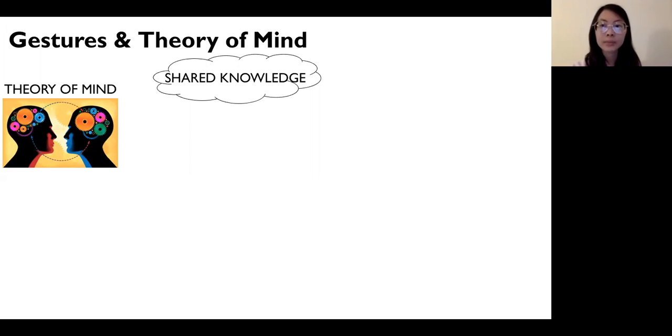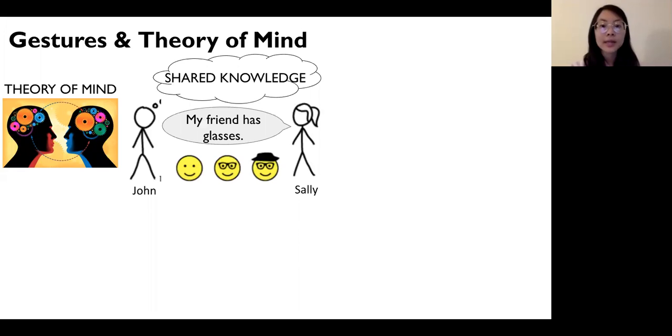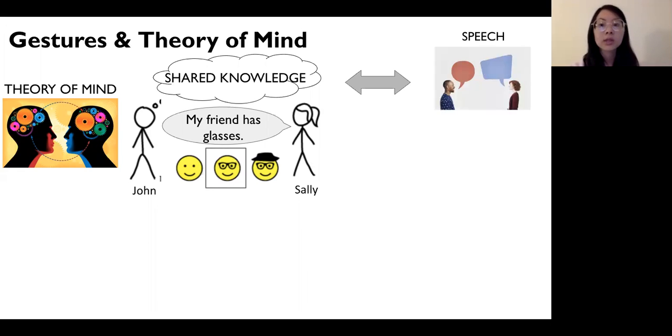Here's an example. John and Sally are looking at these three faces. Sally says, "My friend has glasses." Who is she referring to? When Sally designed her speech, she didn't say hat and only said glasses, which helps John narrow down his choices to the one in the middle. Using ambiguous situations like these, studies have shown that people can selectively use their speech to bring the other person to a state of shared knowledge.